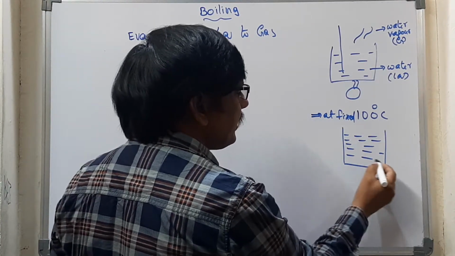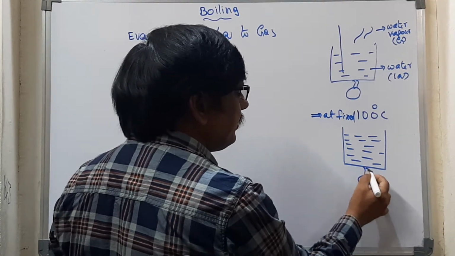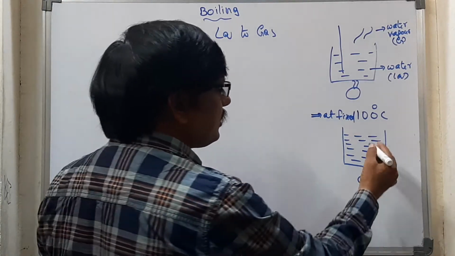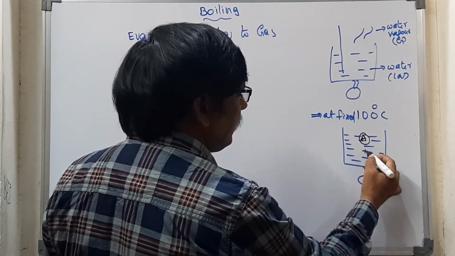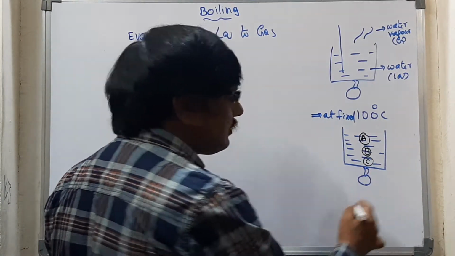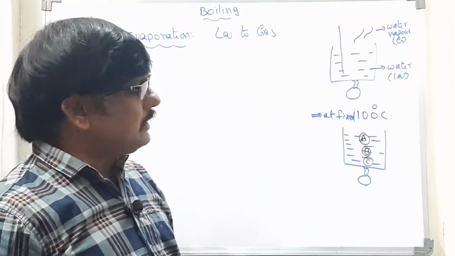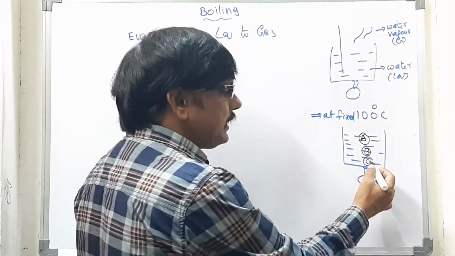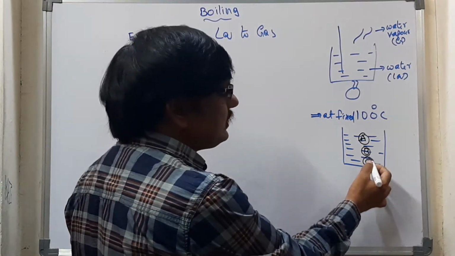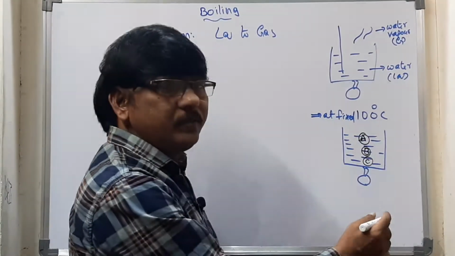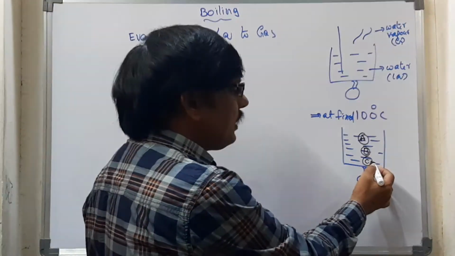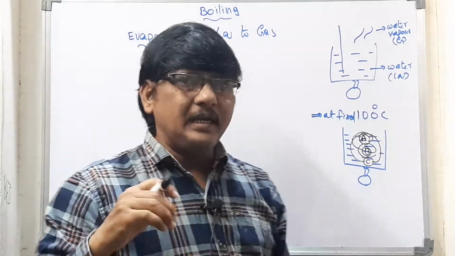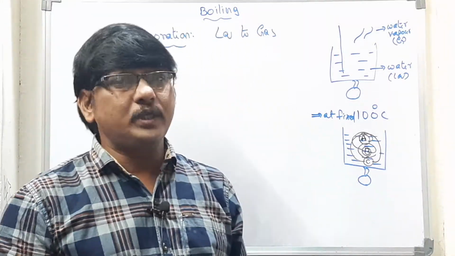Now let us see which molecules are getting evaporated. When we are supplying heat, what will happen? Let us take three molecules: A molecule, B molecule, and C molecule. Which molecule will get evaporated? Once we are supplying energy, C will get energy, B will get energy, A is getting energy as we are heating. Randomly they move, and we cannot say which molecule will escape into the atmosphere.